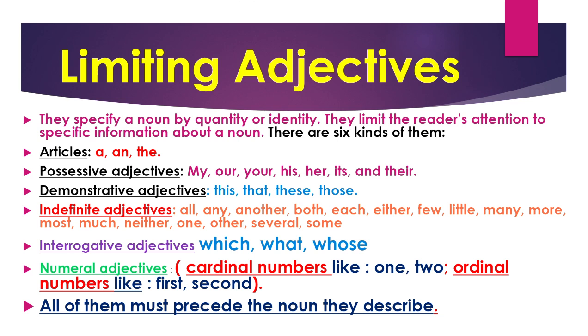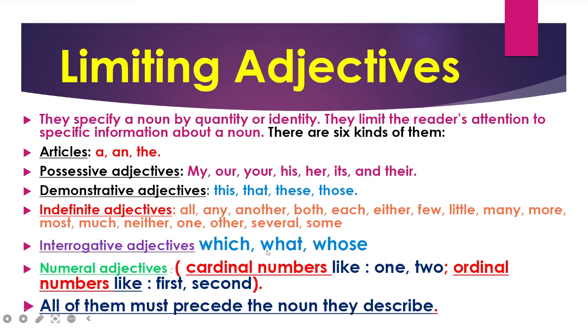What about demonstrative adjectives? We have 4. This, that, these, and those. These 4 adjectives, all of them, they come before the noun to specify it, whether it is singular, I use this and that, or plural, I use these and those.